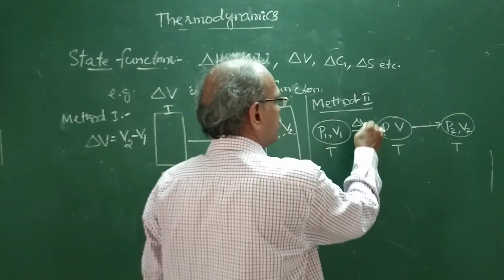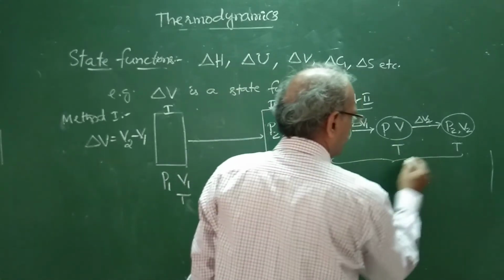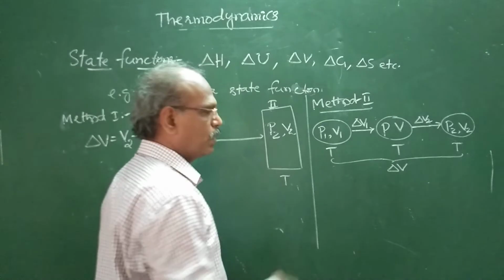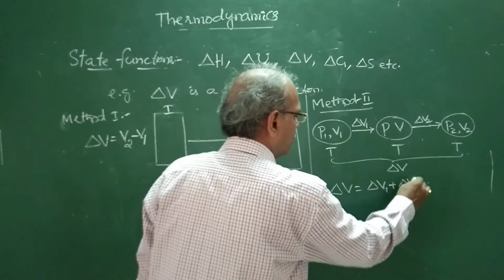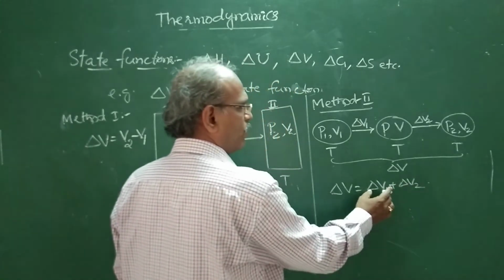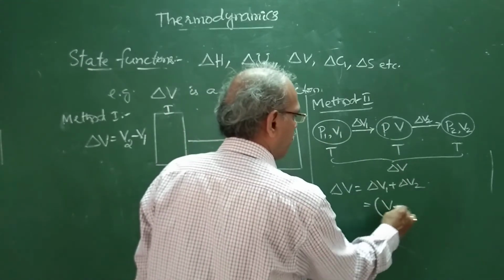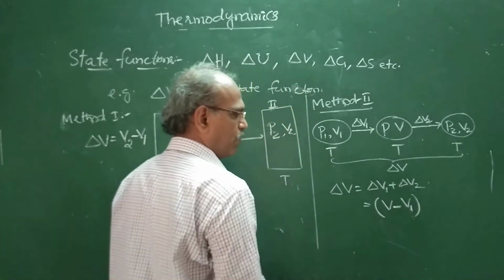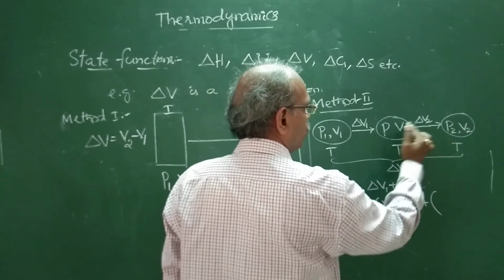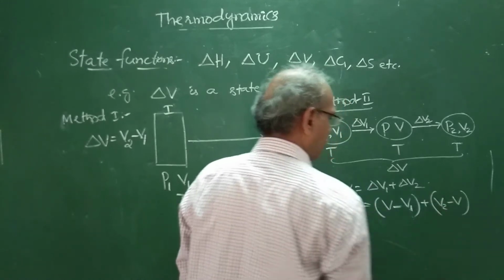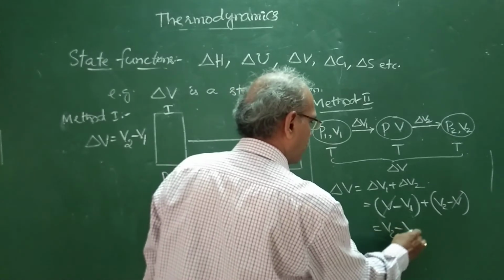Here the change in volume is delta V1, here the change in volume is delta V2, and the total change in volume is delta V. So very clearly delta V is equal to delta V1 plus delta V2. How do you get delta V1? V final minus V initial, V minus V1. Delta V2 for this step is V2 minus V. See clearly, these 2 get cancelled. This is equal to V2 minus V1.